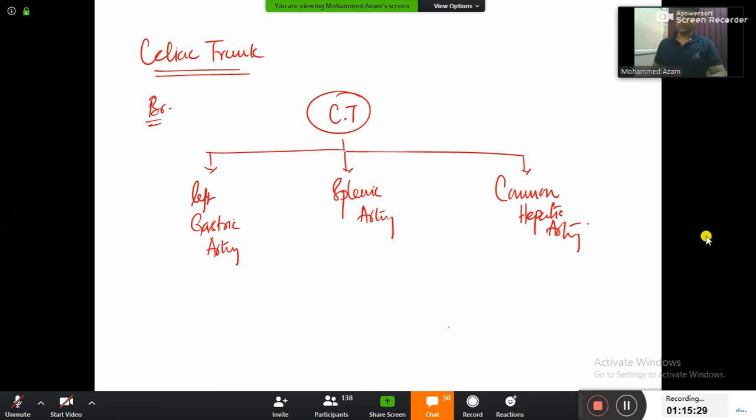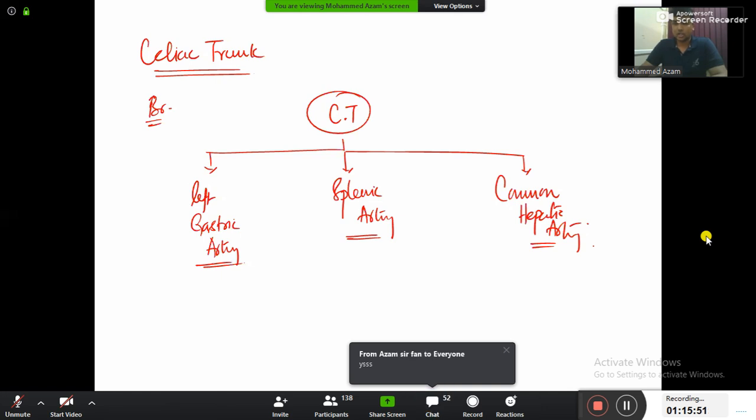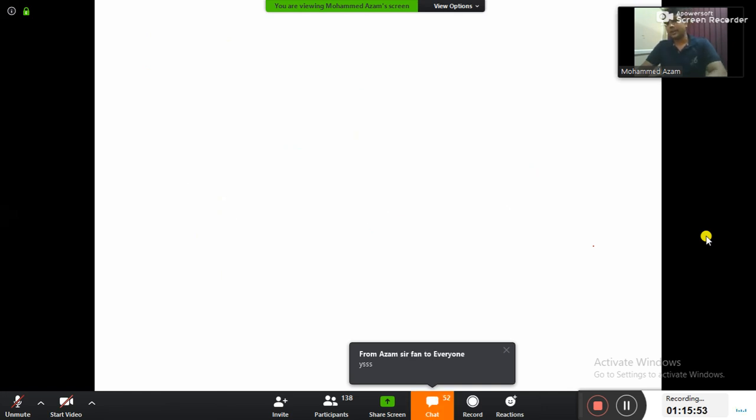And I am going to teach you in the order of difficulty, guys. So the easiest one will be the left gastric artery, a moderate one will be the splenic artery, and the dangerous one is the common hepatic artery. Are you ready? Everyone, are you ready? Chalo. And now, my dear friends, imagine that this is like one page in your book.